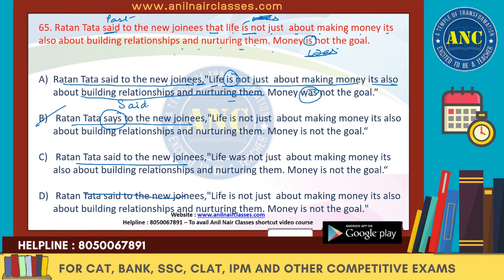Now one more thing. If you look at the question, it says life is not about. It is the universal fact. Right? It's a universal fact which you are talking about. In that case, the tense will not change. So if it is in the present tense, we will also keep it in present tense. Past means past. So next we say life was not just about making money. Again, first one is in the was, the second one is in is. We cannot have both in two different formats. So A and C will also go.